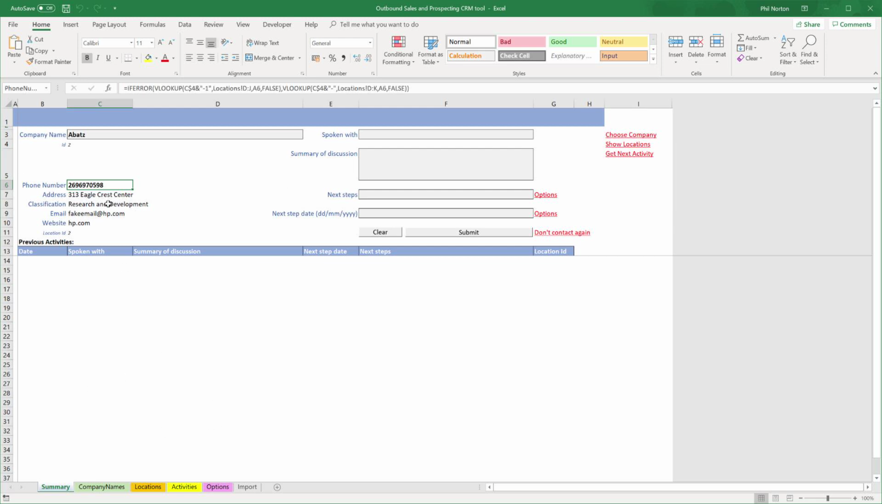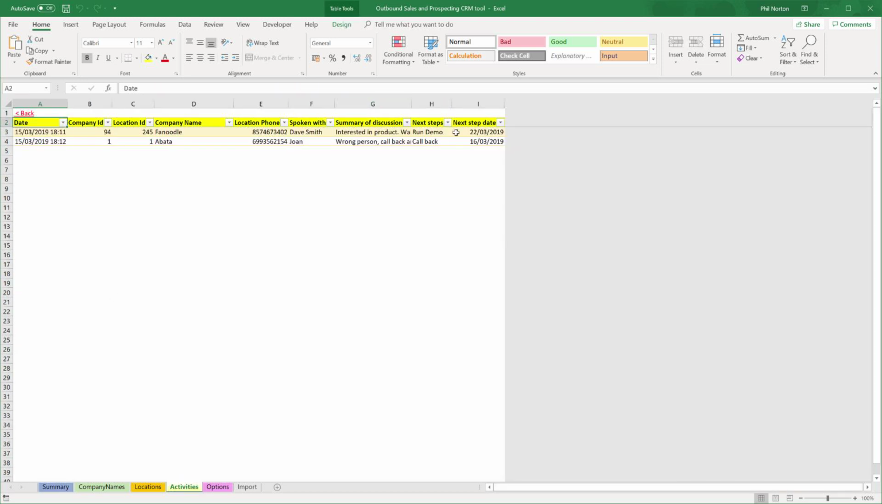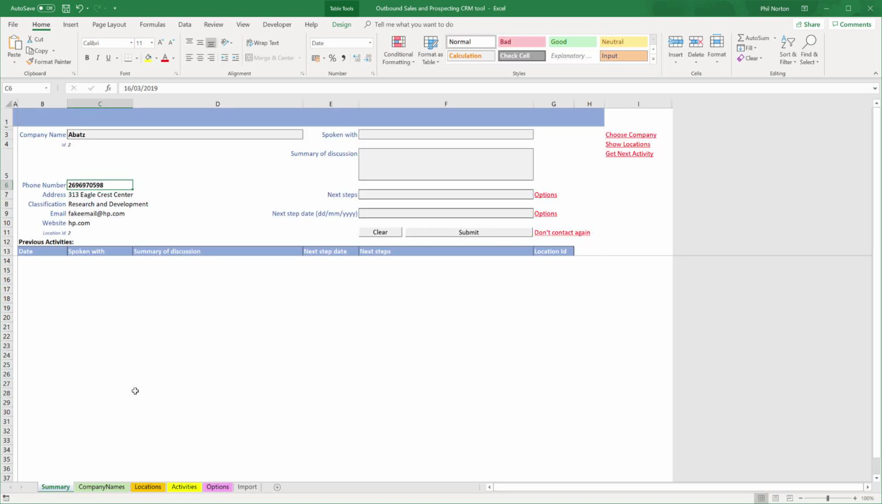So I'm not going to do any more calls, but what I'll just show you as an example is I'm going to go into my activities sheet and change the date of this demo to, let's just say, yesterday. Then if I come back into my summary sheet and get next activity, that will pop up. So this will really drive your activities to make sure that you are doing the activities that you've said you'll be doing. If you've said you're going to call someone on a certain date, this tool will help you to do that.